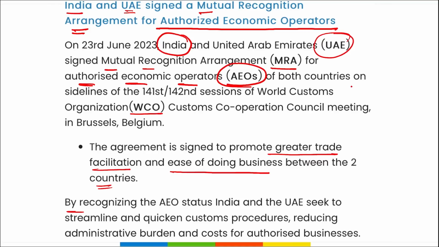By recognizing the AEO, that is your authorized economic operator status, India and UAE seek to streamline and quicken the customs procedures, reducing the administrative burden and cost for authorized businesses. As I just mentioned, the permissions they require and all the customs duties they have to take care of will become easy for the traders and businessmen of these two countries, between the United Arab Emirates and India.